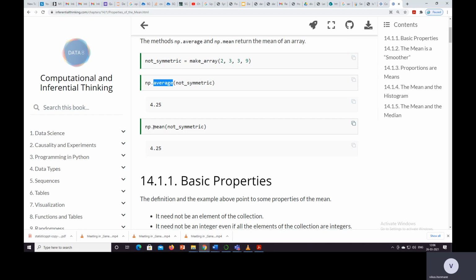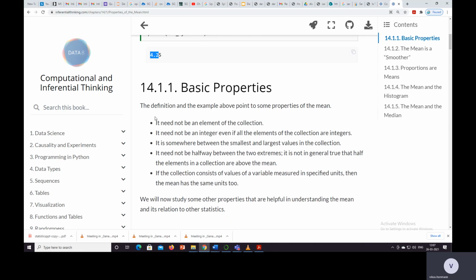In the same way, by using the np.mean function we also get 4.25. Let's compute: 2 plus 3 is 5, 5 plus 3 is 8, 8 plus 9 is 17, and 17 divided by 4 is 4.25.